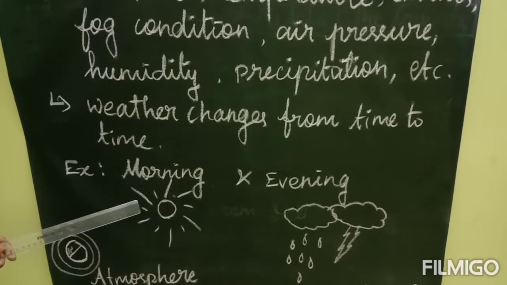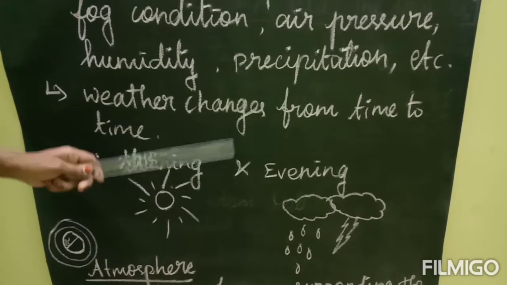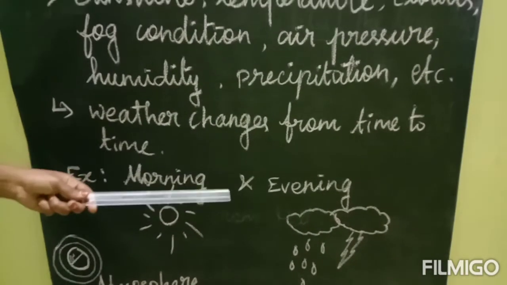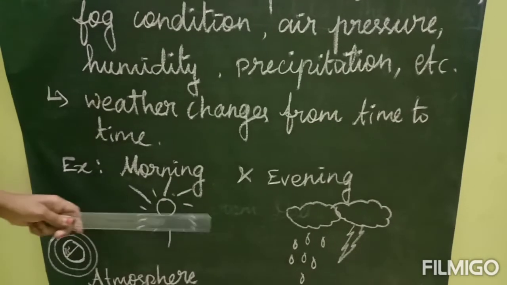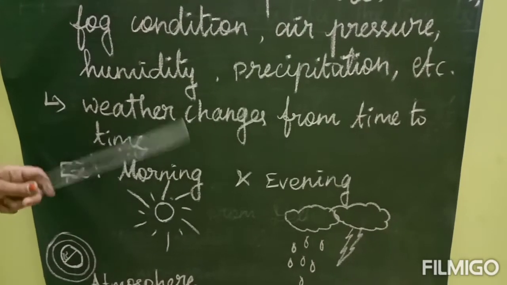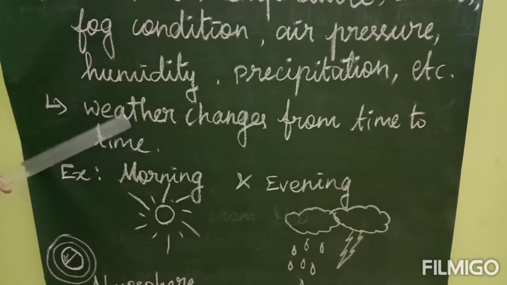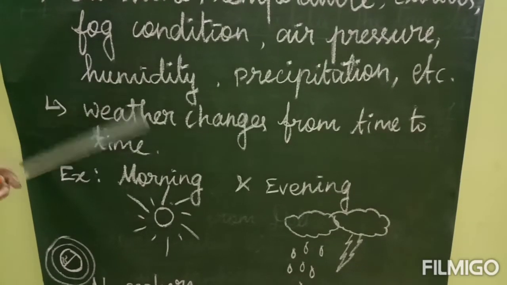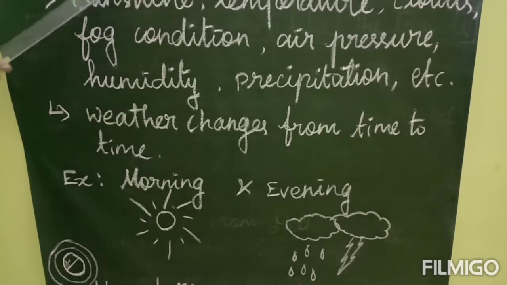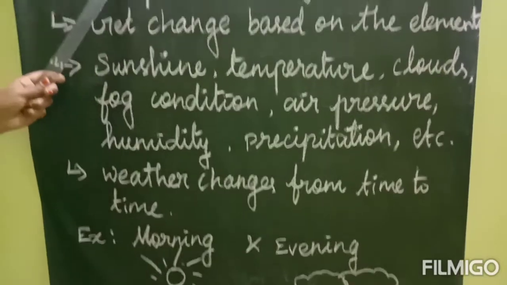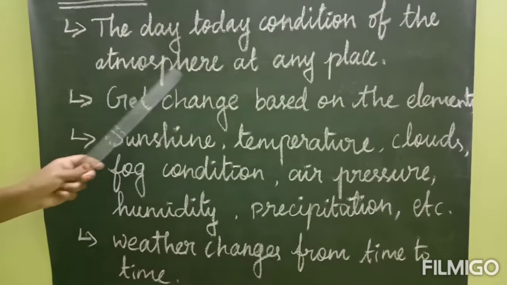In the morning, it may be sunny. It changes again in the evening; it may become wet, with rainfall or clouds. So that's why they say weather may change from time to time. It is a temporary one. And we said already, it is the day-to-day condition of the atmosphere.